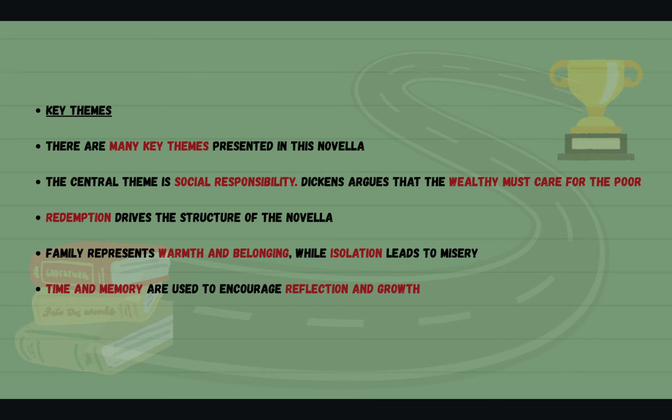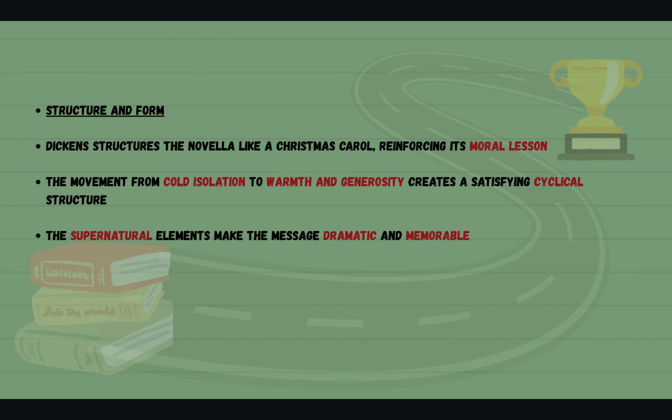Key themes. So there's many key themes presented in this novella. The central theme is social responsibility, and Dickens argues that the wealthy must care for the poor. Redemption drives the structure of the novella. Family represents warmth and belonging, whilst isolation leads to misery. Time and memory are used to encourage reflection and growth.